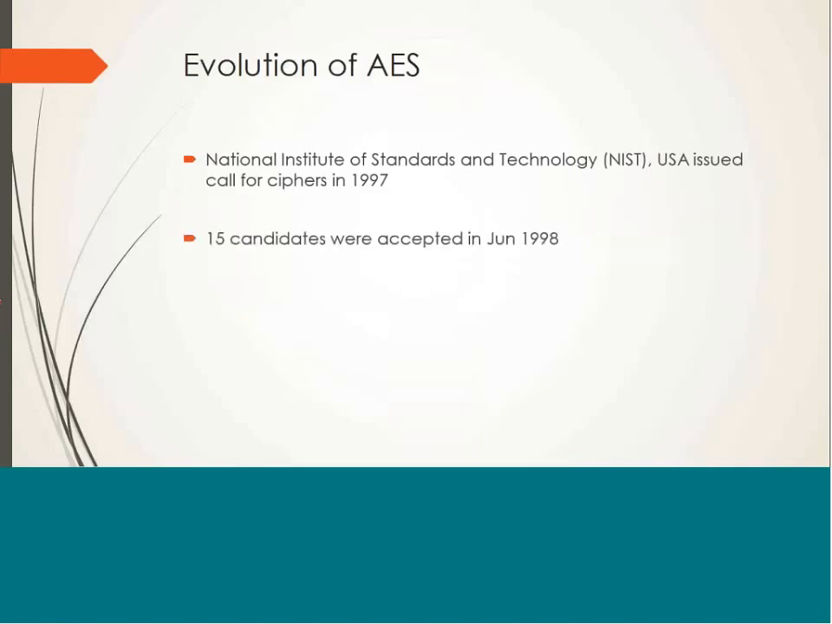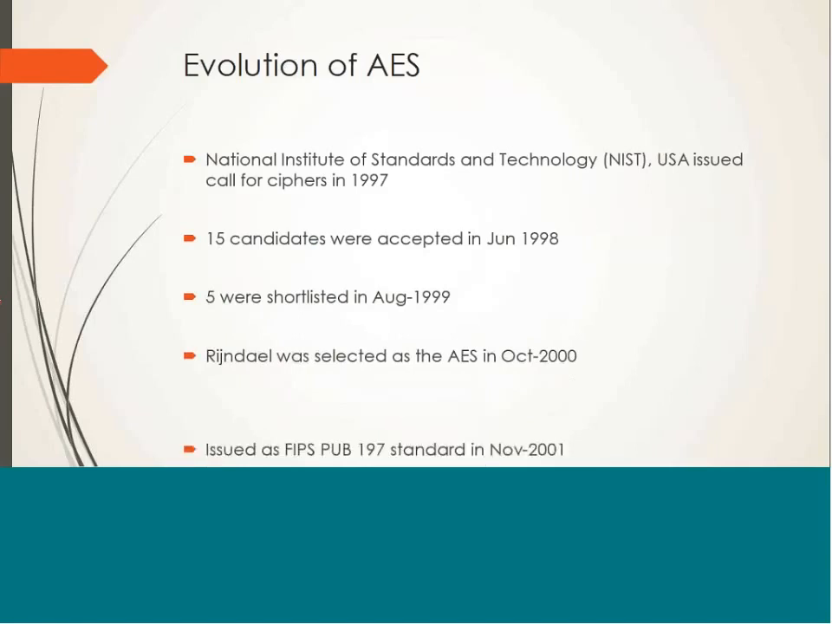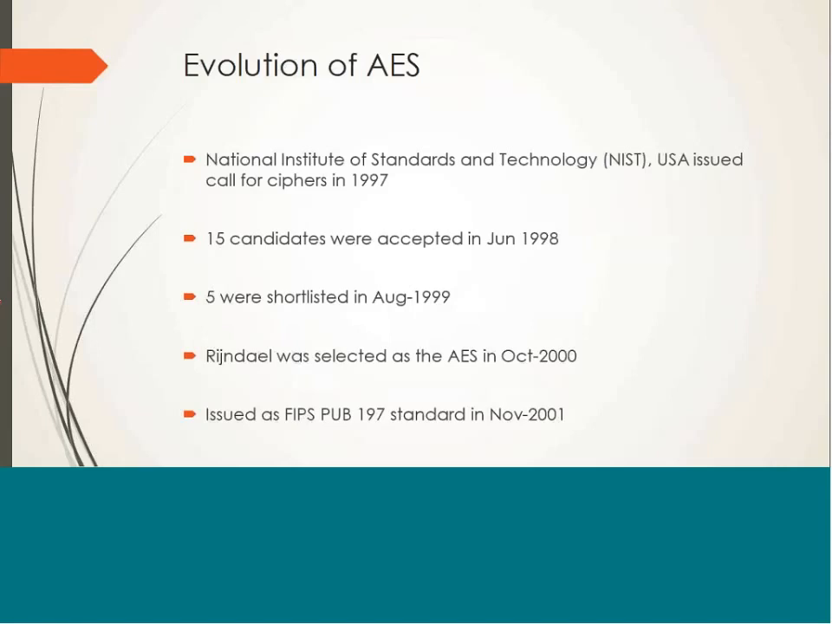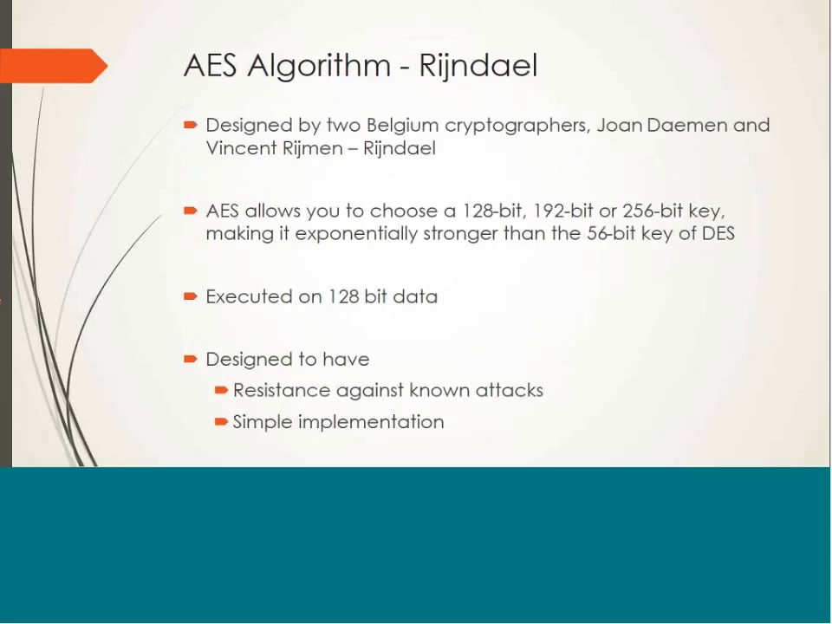In the first round of evaluation, 15 algorithms were accepted, and in the second round, 5 candidates were shortlisted. Finally, Rijndael was selected as the AES in October 2000 and issued as the FIPS Pub 197 standard in November 2001. The algorithm was designed by two Belgian cryptographers, Joan Daemen and Vincent Rijmen.